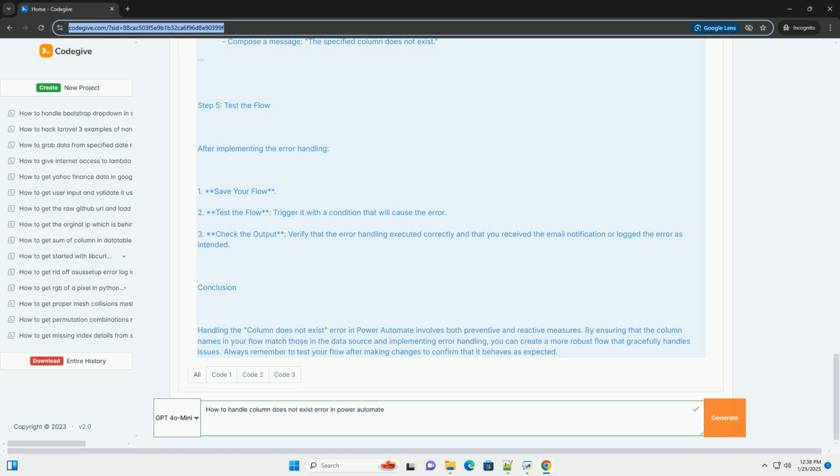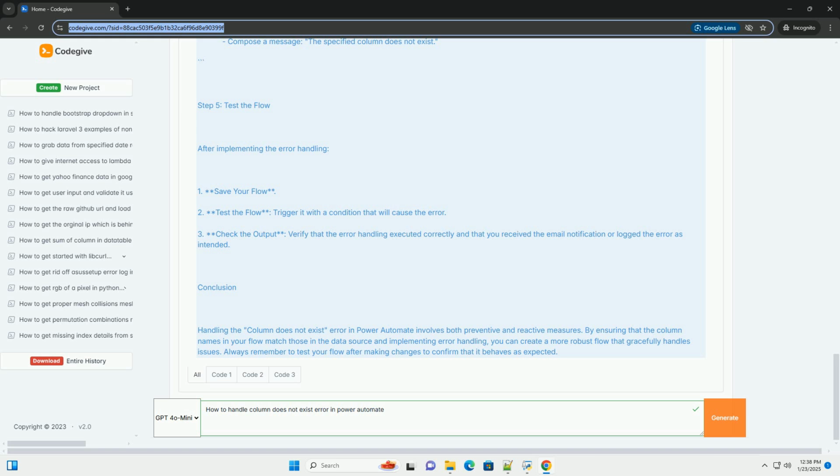Step 2. Check your data source. Before you proceed with any changes in Power Automate, ensure that the column you are trying to access exists in the data source. 1. For SharePoint, go to the list or library and check the column names. 2. For SQL Server, run a query to verify the columns in the table. 3. For Excel, open the Excel file and confirm the column headers.